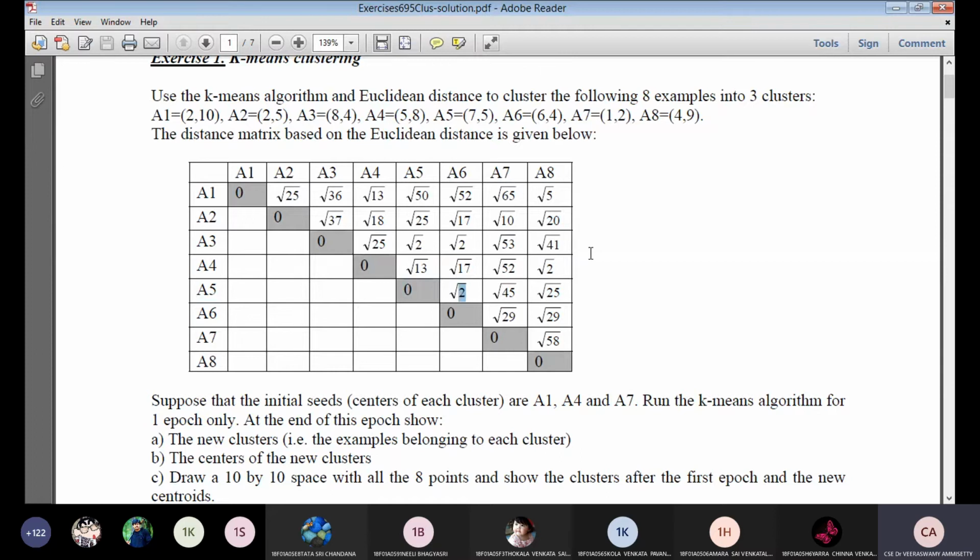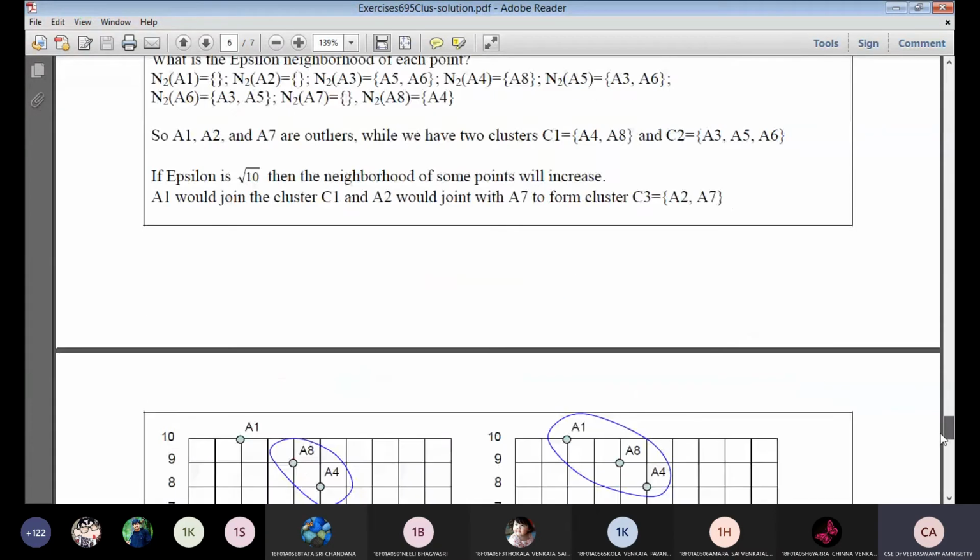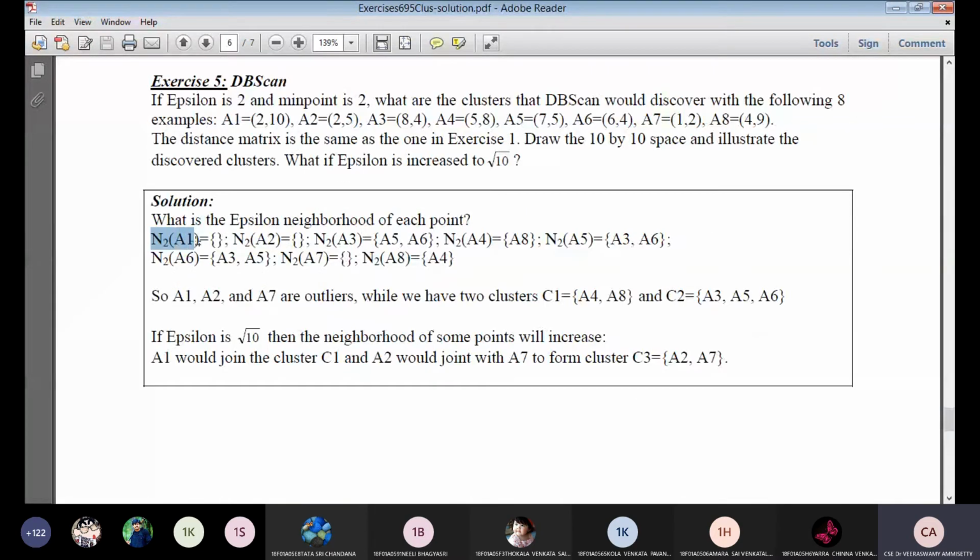Based on these statements, I am writing the solution for our problem statement. The neighborhood of A1 has no element, the neighborhood of A2 also no element, an empty set. The neighborhood of A3 has A5 and A6; the A5 value is root 2 and the A6 value is also root 2. The neighborhood of A4 also has A8, at root 2. The neighborhood of A5 is A3, A6, because of the root 2 distance. The neighborhood of A6 is A3, A5. The neighborhood of A7 is empty. The neighborhood of A8 is A4.